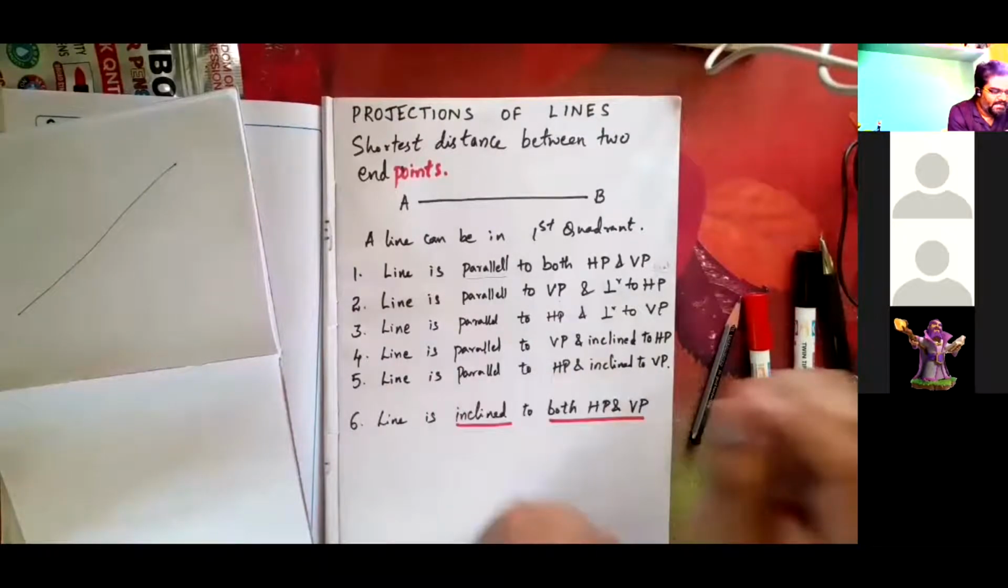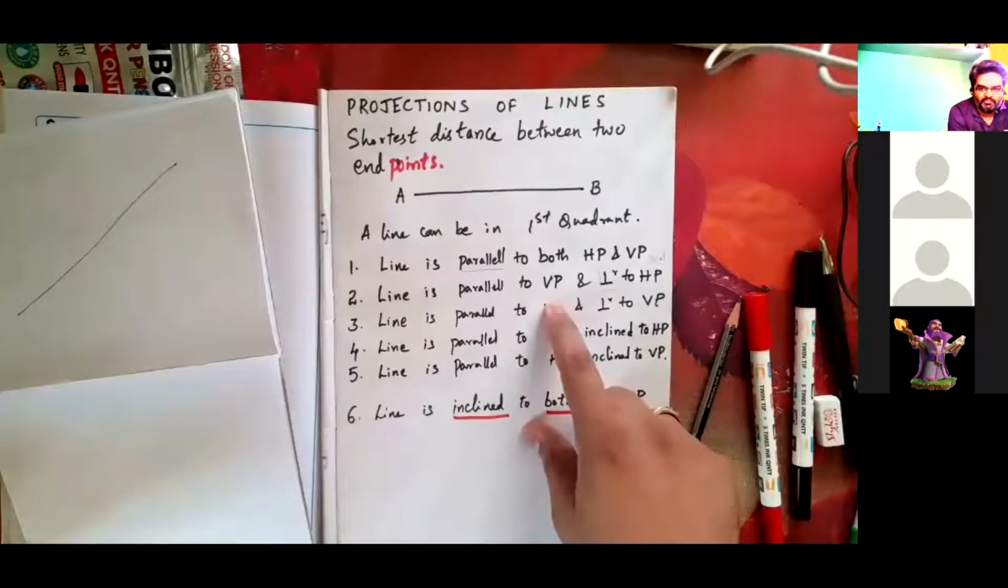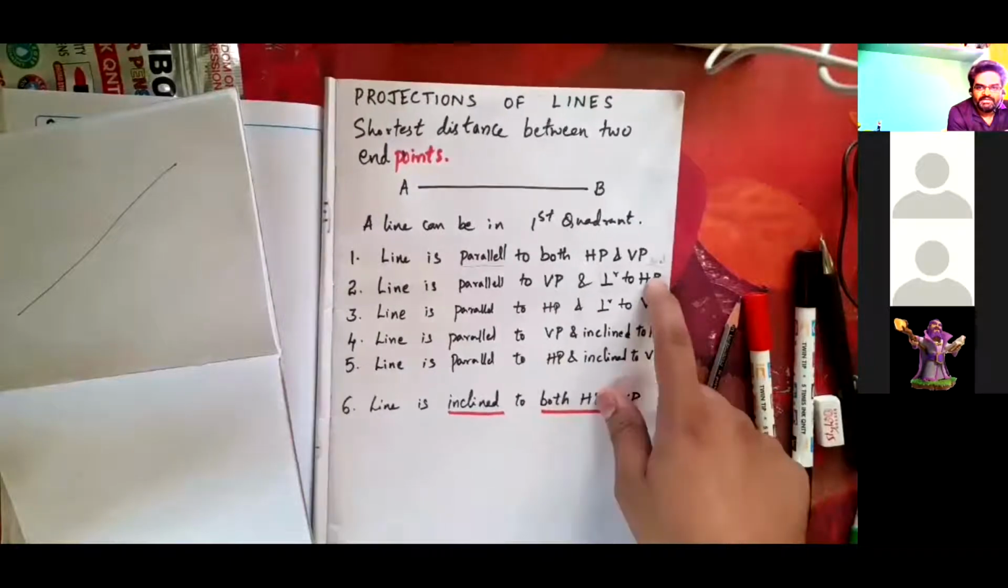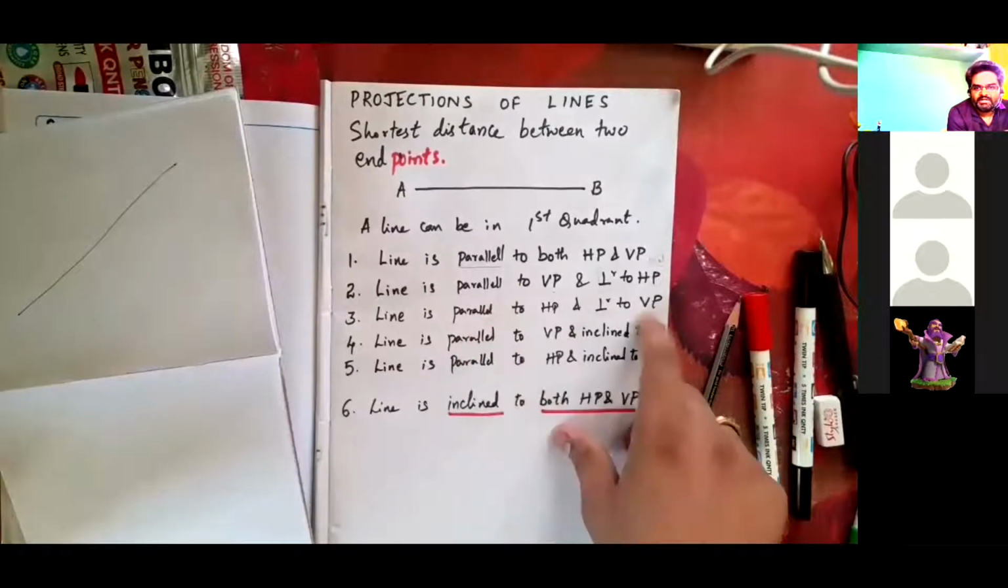When a line is parallel to VP and perpendicular to HP, it is seen as a point in the top view. When it is parallel to HP and perpendicular to VP, in the front view it will be seen as a point.